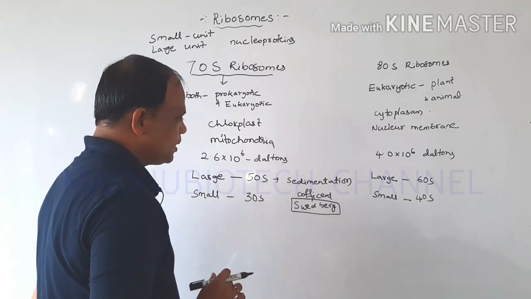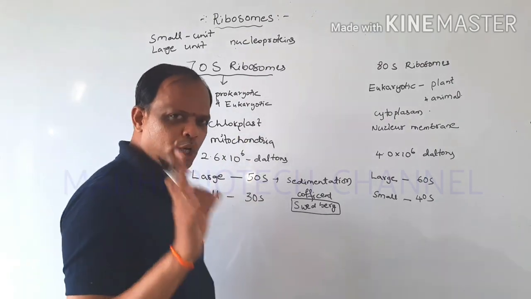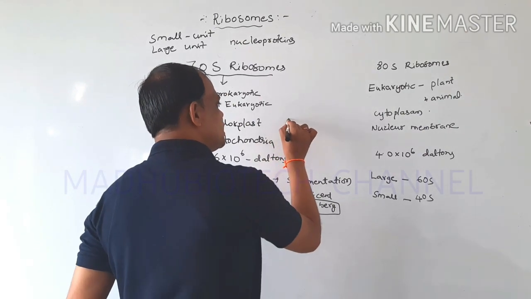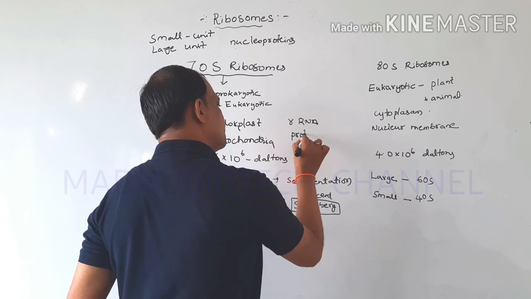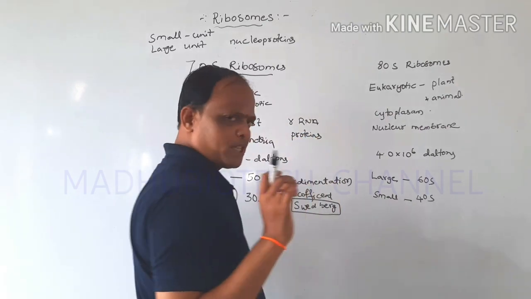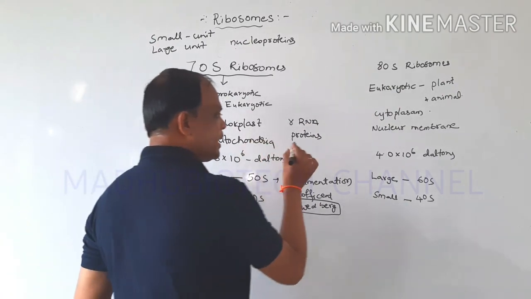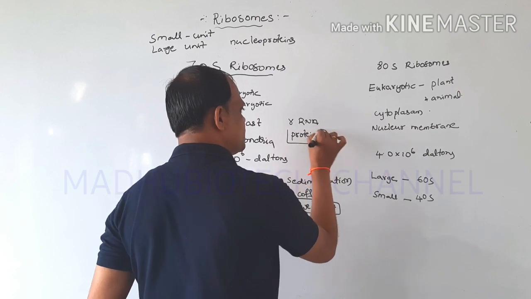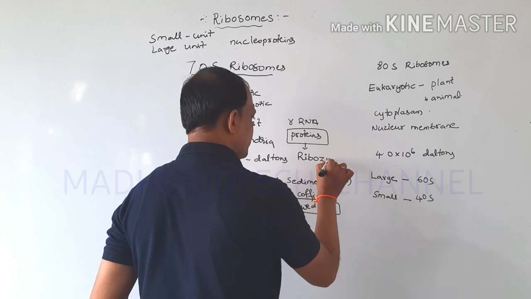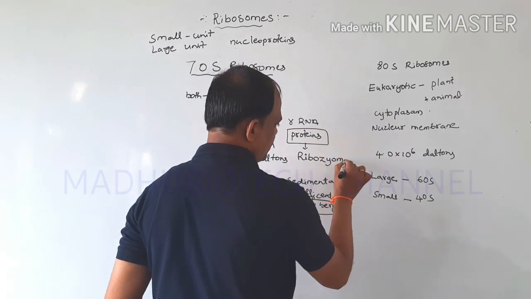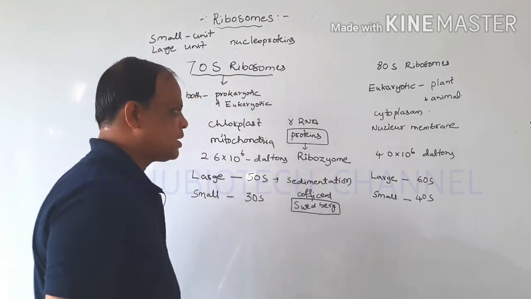The chemical composition of ribosomes: these are nucleoproteins made up of rRNAs and some special type of proteins. The special type of protein is called ribozyme. This protein is present in the large subunit.